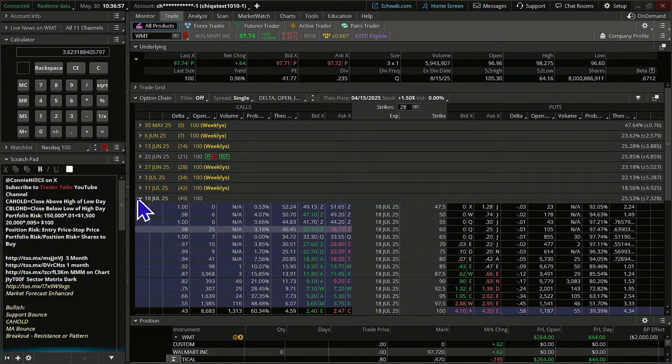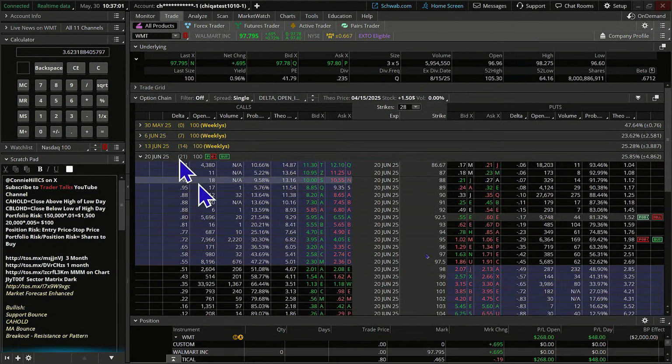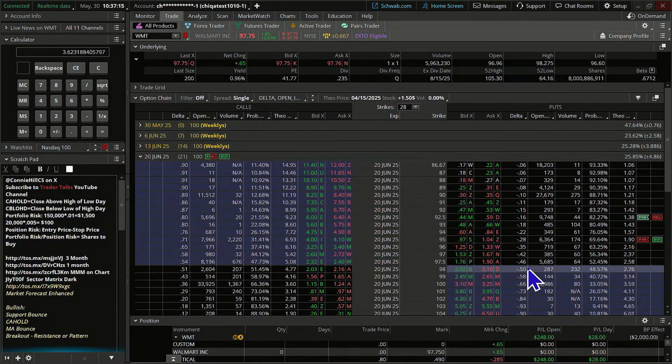Okay, so what could we consider? We could consider doing a spread here. We could do a selling spread. We could do a buying spread. Looking at the open interest, look how lovely that is. Thousands of contracts and narrow bid-ask spreads. We love to see that. On this one, it could go either way because implied volatility is lower and the options are not super expensive.